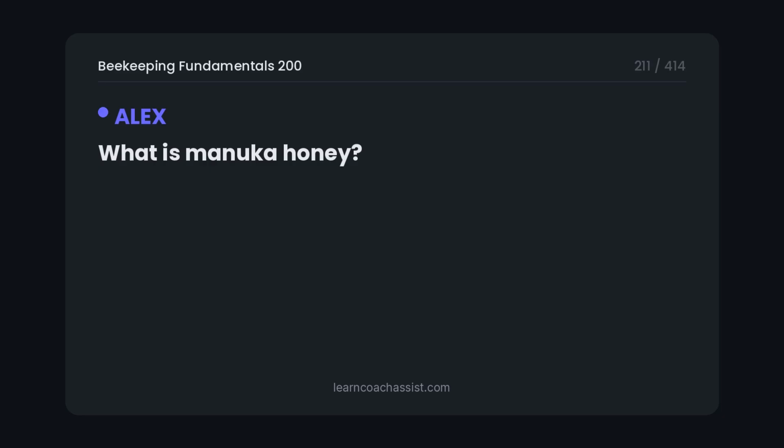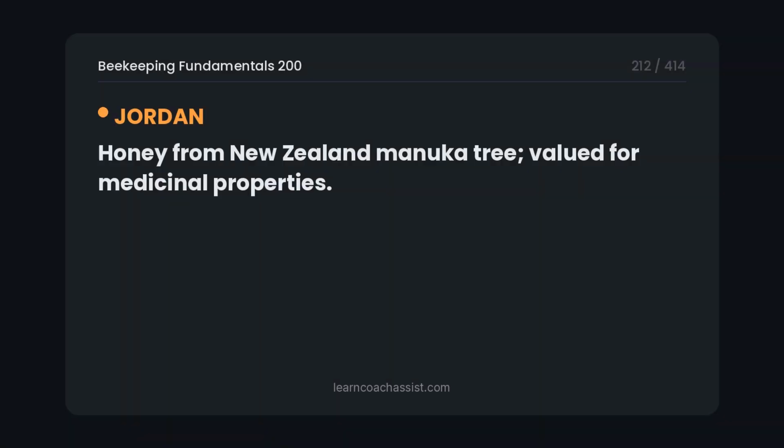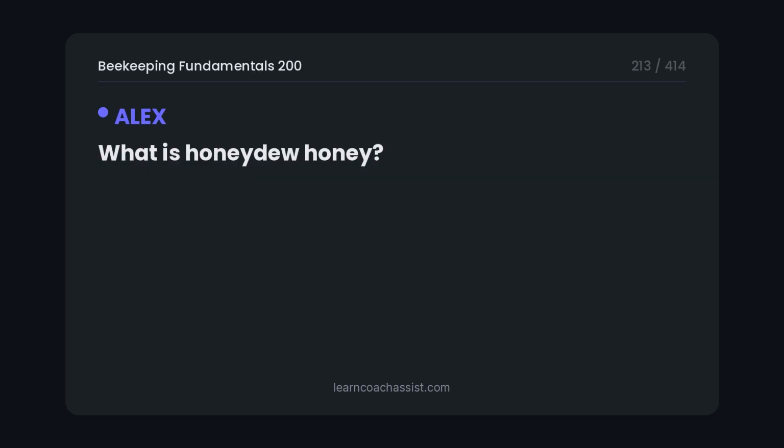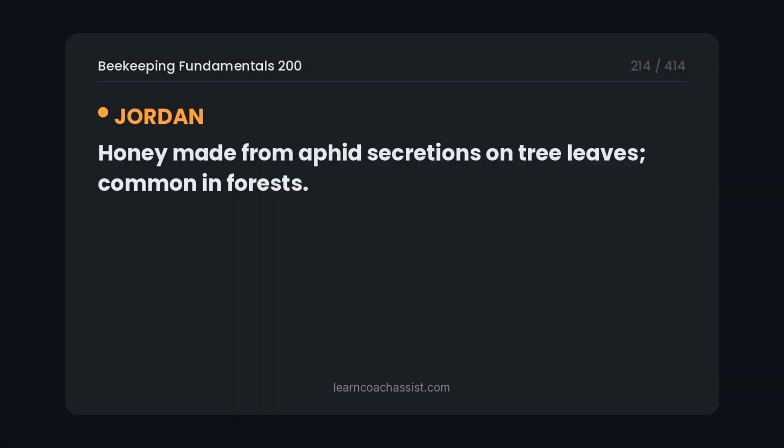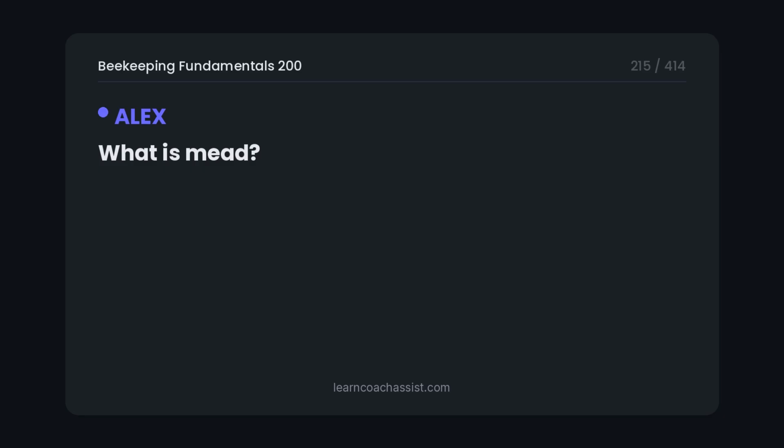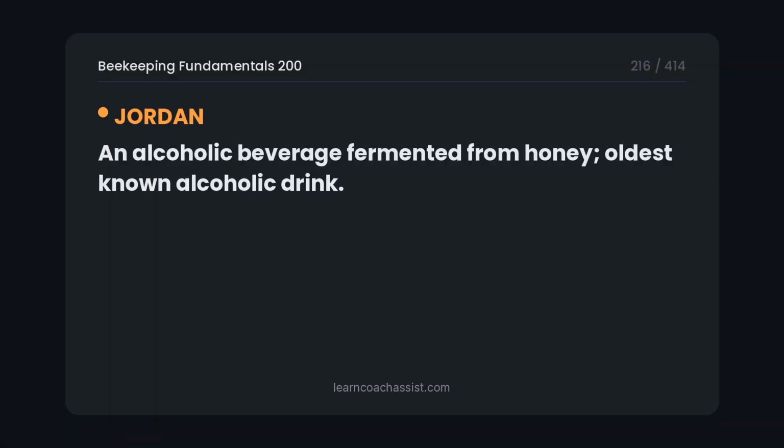What is manuka honey? Honey from New Zealand manuka tree, valued for medicinal properties. What is honeydew honey? Honey made from aphid secretions on tree leaves, common in forests. What is mead? An alcoholic beverage fermented from honey, oldest known alcoholic drink.